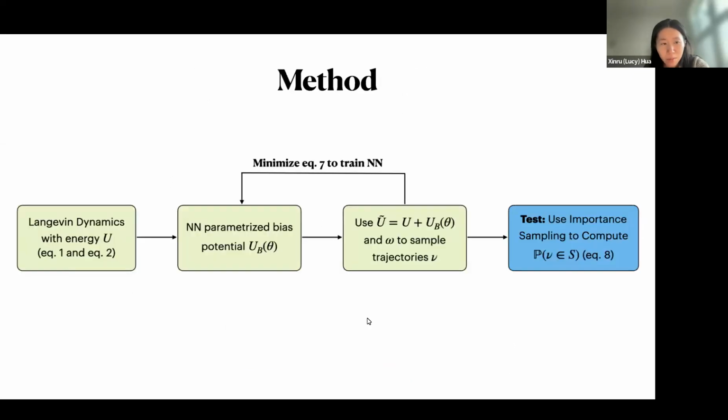And the pipeline of our method looks like this. Given the Langevin dynamics with energy U, we want to solve for the bias potential UB theta. And using the UB theta, we will bias the dynamics and sample trajectories nu. With these trajectories, we will use the optimization problem in the last slide as our loss function to train the neural network. And this middle part is our training loop. After the training, we will use importance sampling to compute the probability of the rare event.